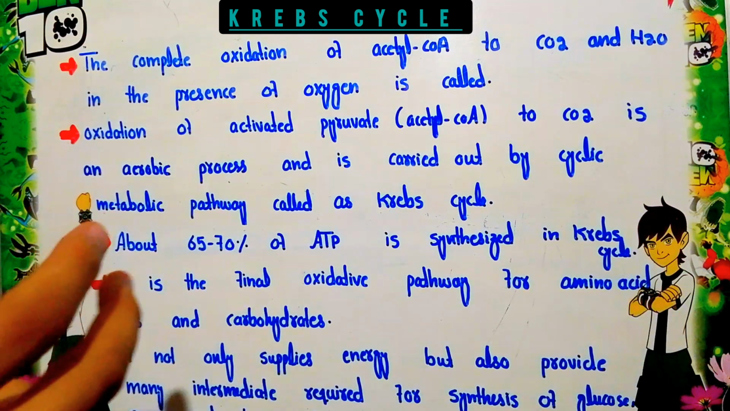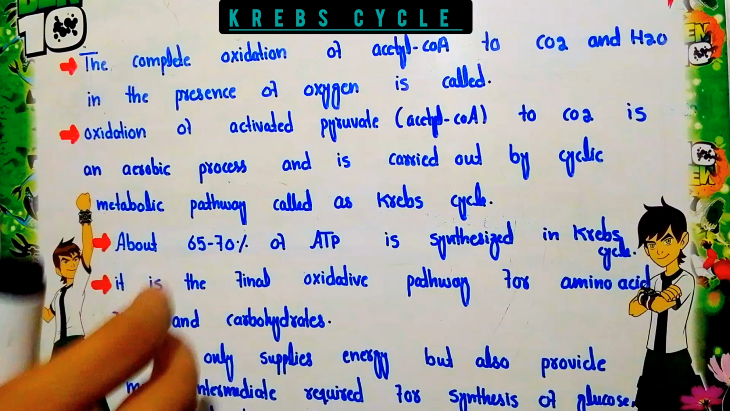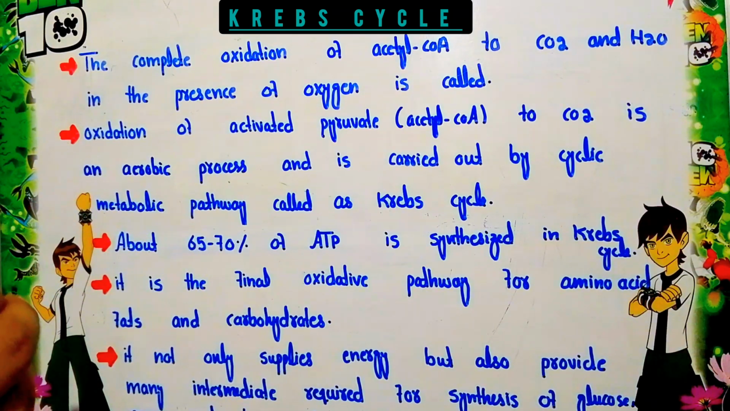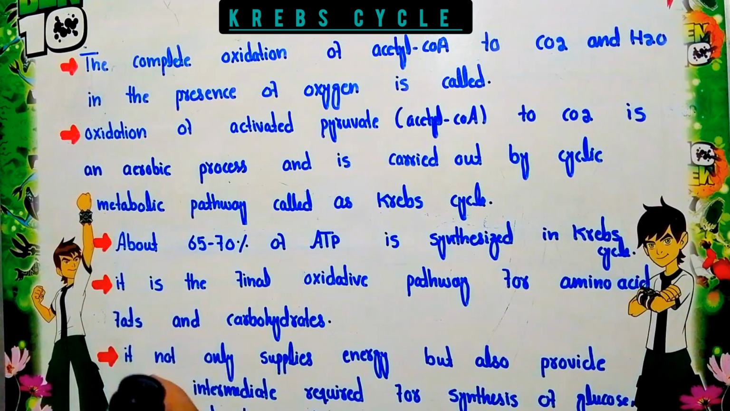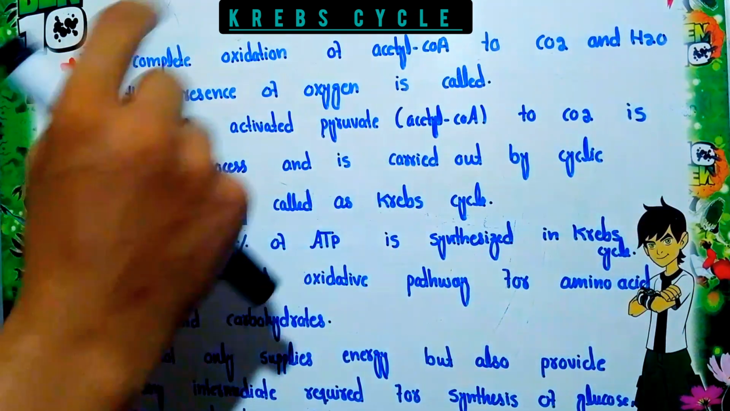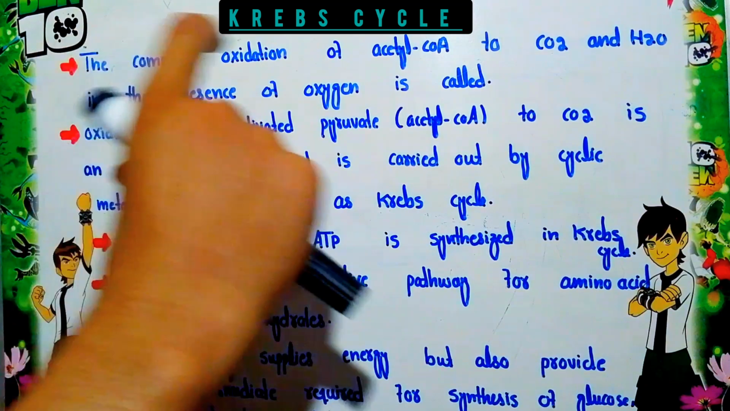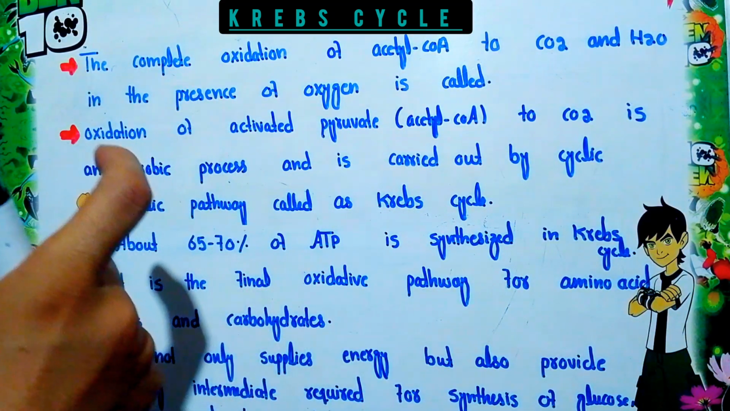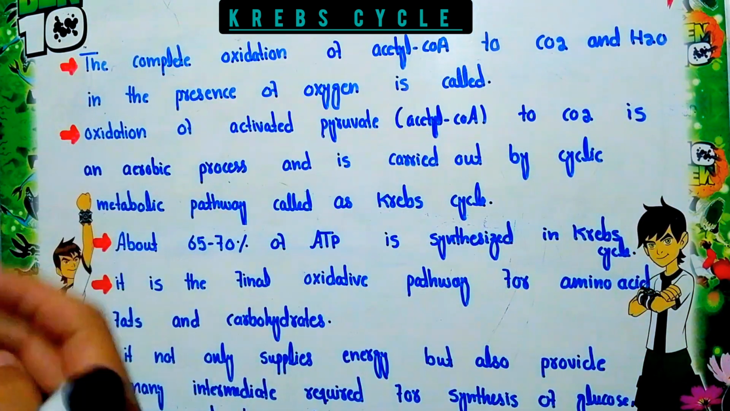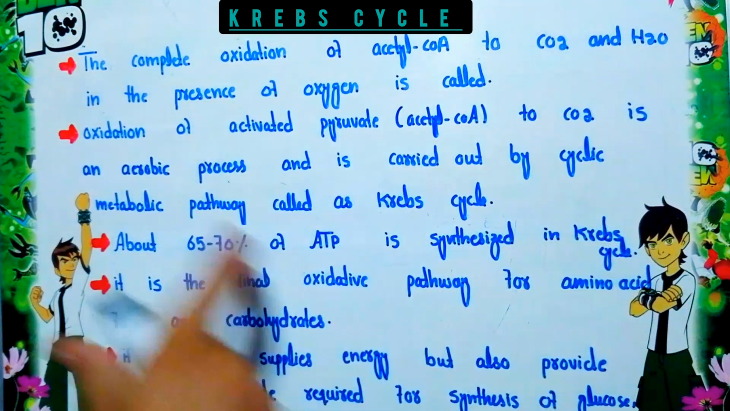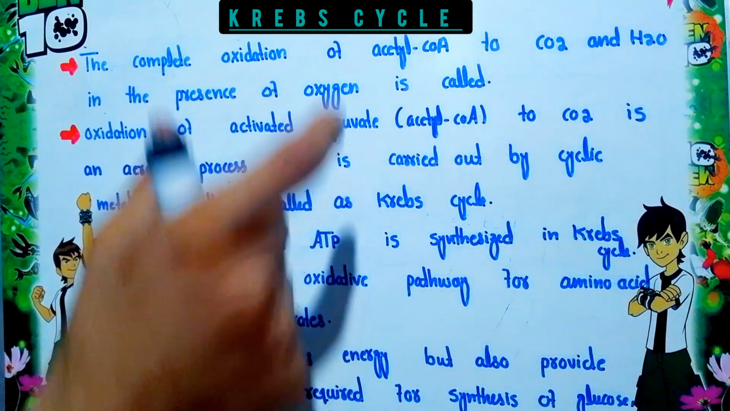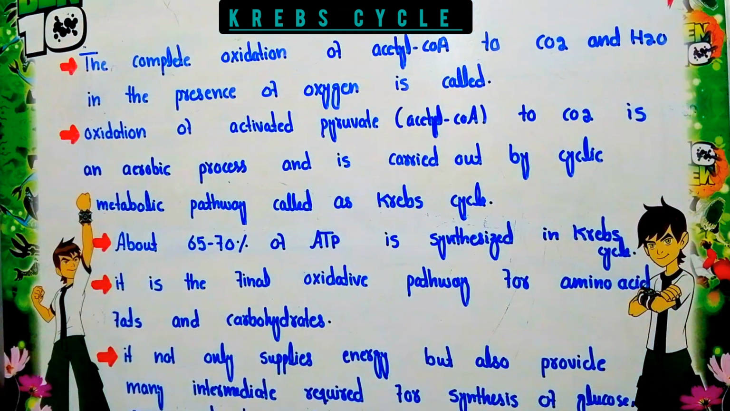These biomolecules are broken down into small products, that is glucose, amino acids and fatty acids. These are finally converted into acetyl coenzyme A. Now this acetyl coenzyme A is finally oxidized through a cyclic process, and as a result of this cyclic process these biomolecules are able to provide energy. This cyclic process is called the Krebs cycle.